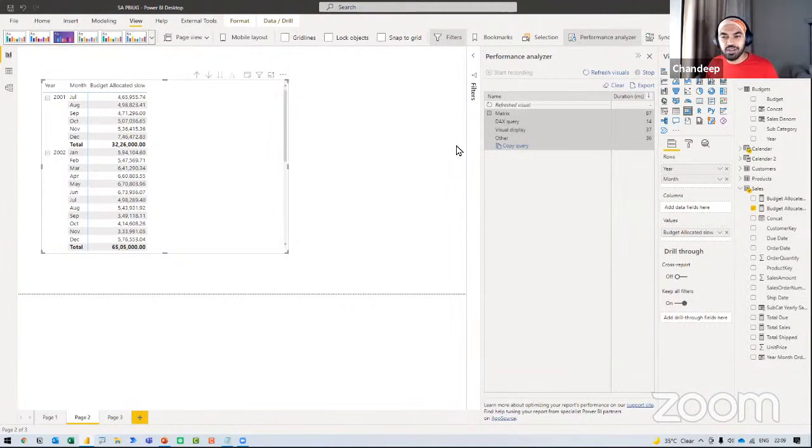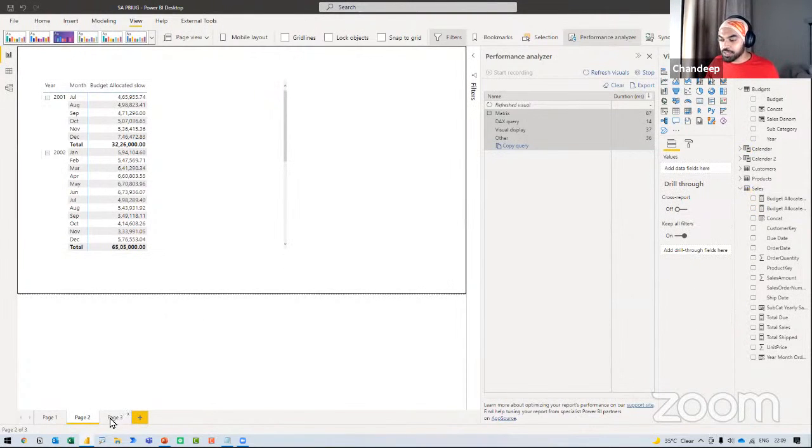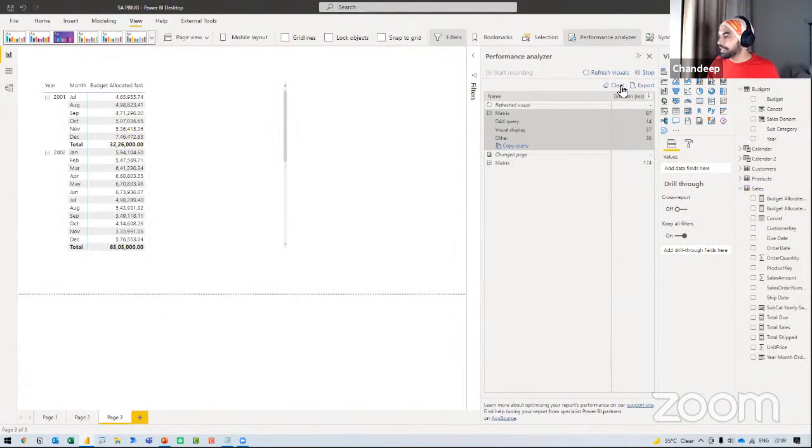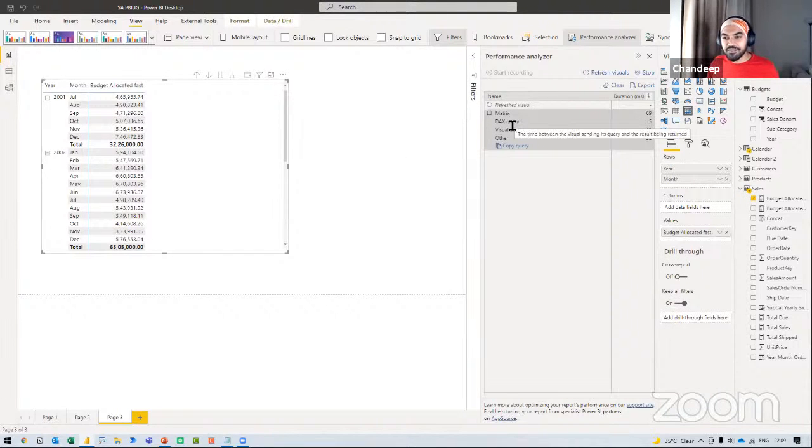Now, it's not a taxing calculation because this is just 60,000 rows of data. But imagine this on 500 million rows of data or 100 million rows of data. This is going to be a slower calculation. Take a look at the fast one. I go to the next one, I clear everything and I refresh the visuals. If you take a look at the DAX query, 5 milliseconds, which is 3 times as fast as the previous one.